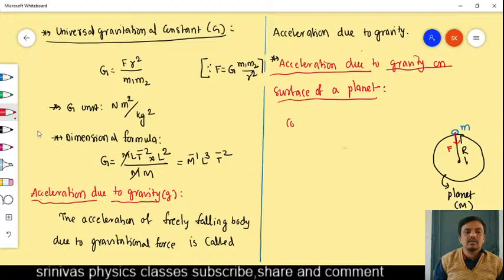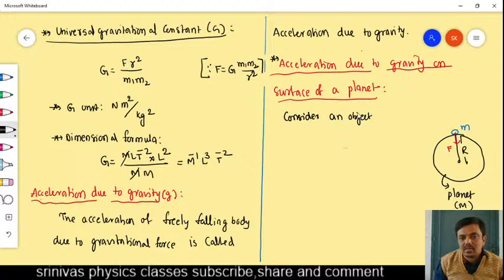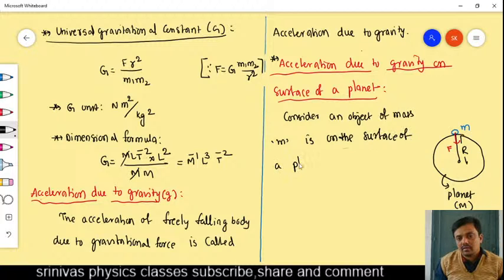Consider an object of mass small m on the surface of a planet of mass capital M.